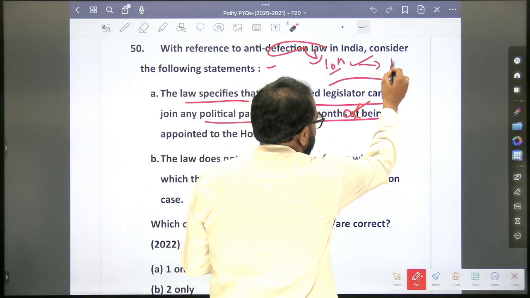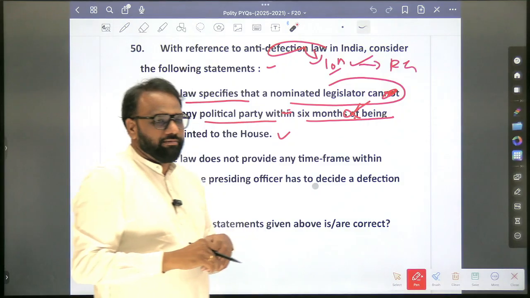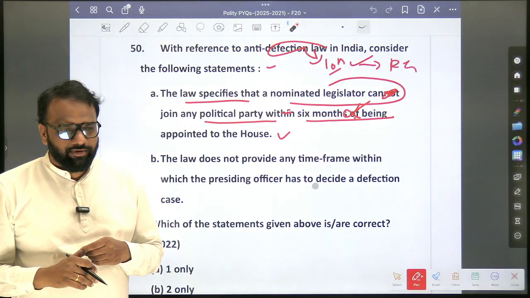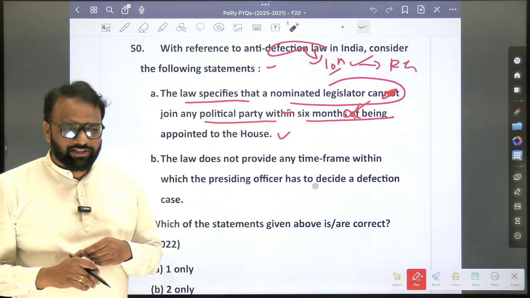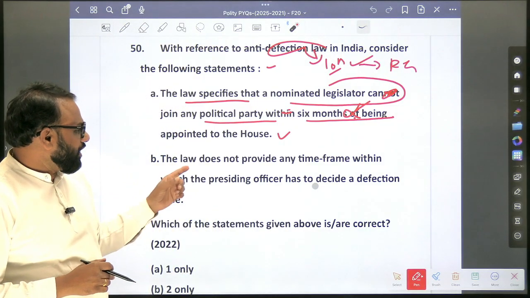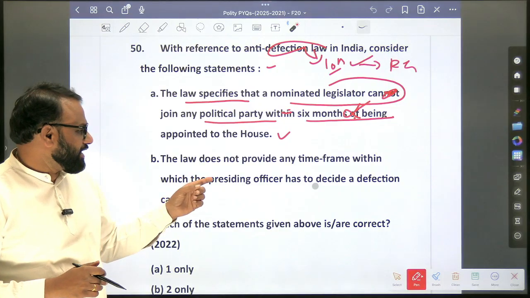Okay, so Rajiv Gandhi. The 9th schedule was added by Jawaharlal Nehru. Next, the 11th schedule, PV Narasimha Rao. The 12th schedule, Narasimha Rao.